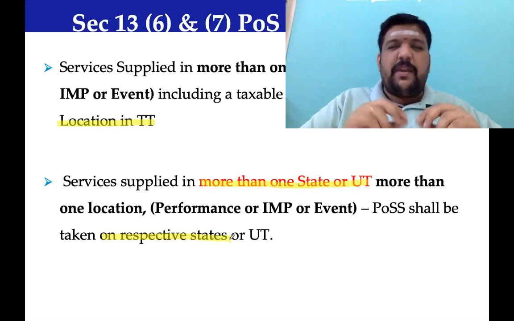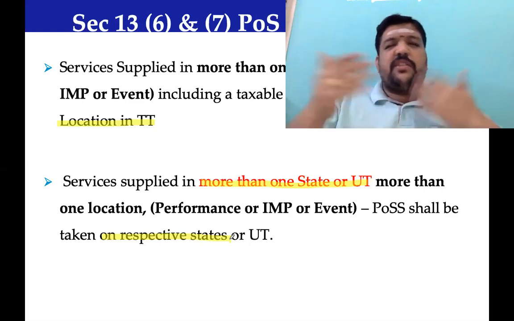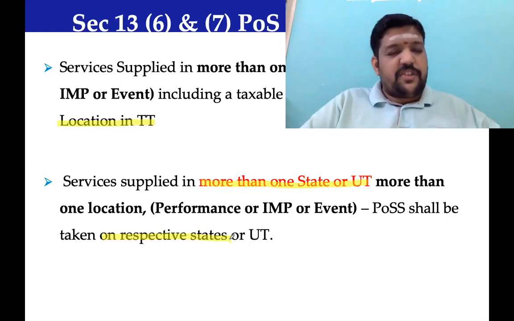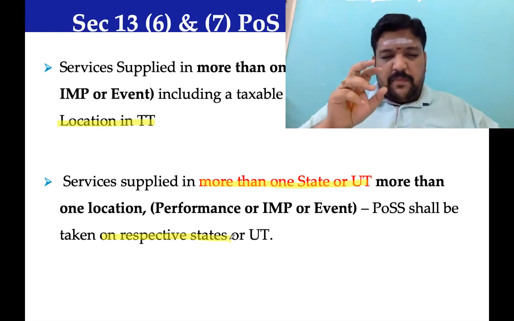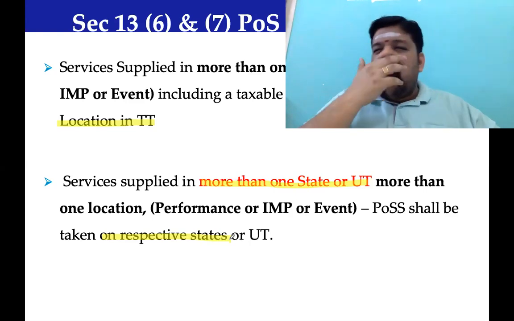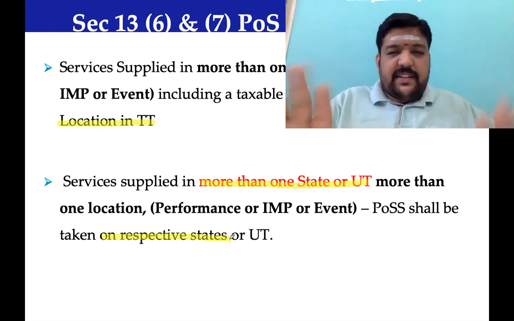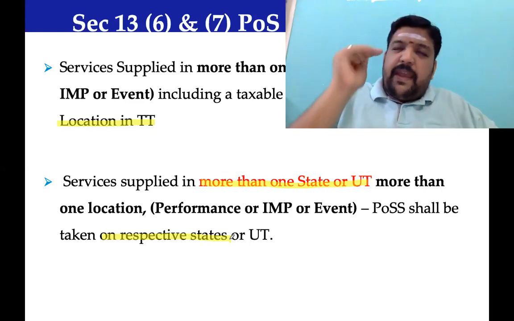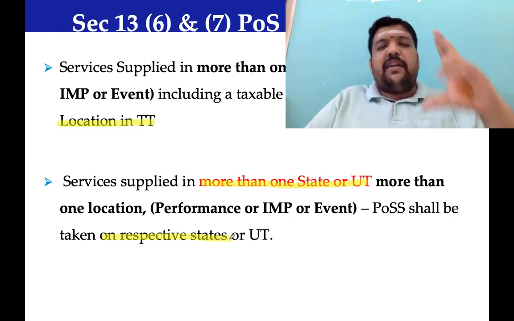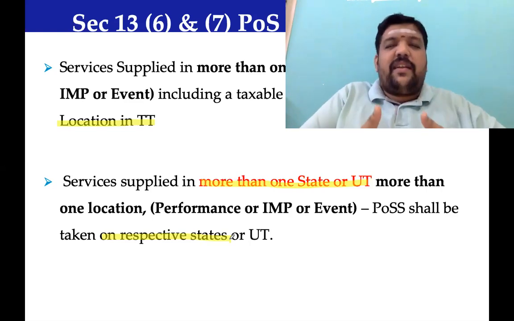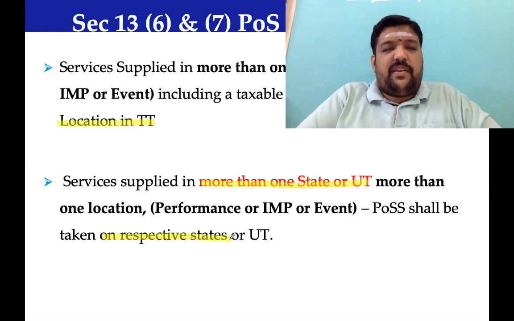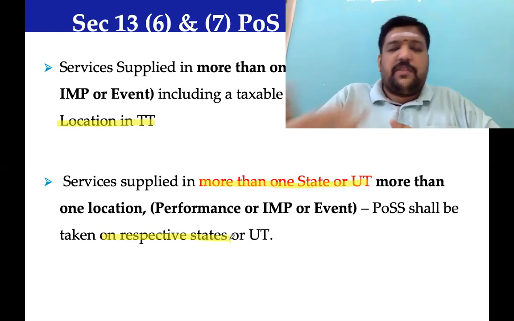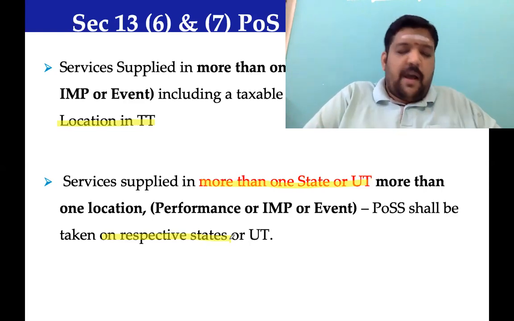So that's going to be now a genuine thought that comes to us. How are we going to distribute it? Some specific parameters have to be there. First of all, contracts like this should not be signed. In case contracts are signed, some basis should be arrived at in the contract itself, so that the contract becomes the most important document for the purpose of distribution of revenue among the states.